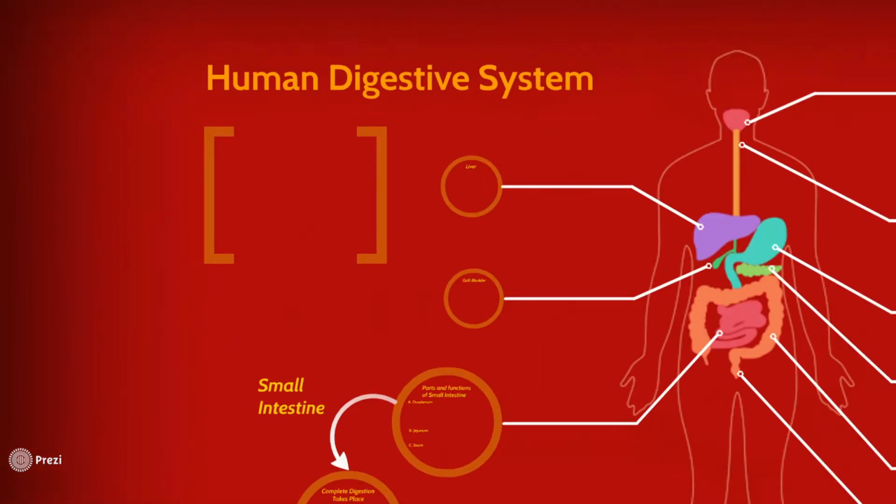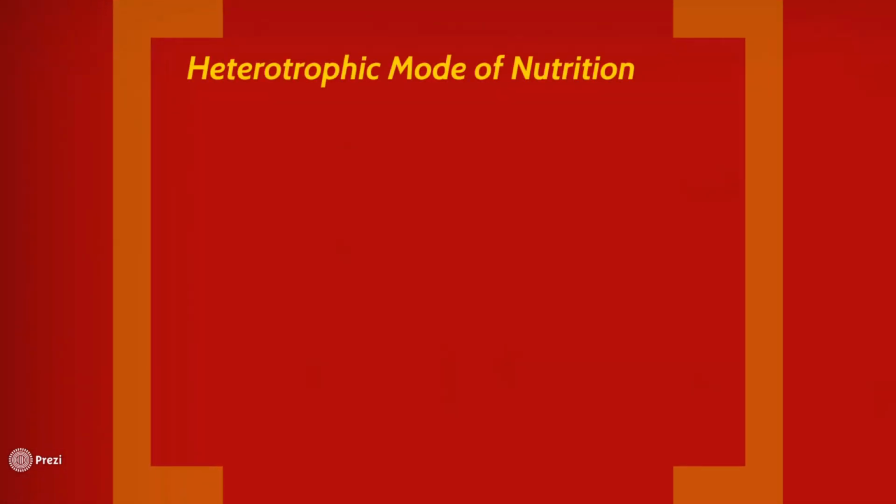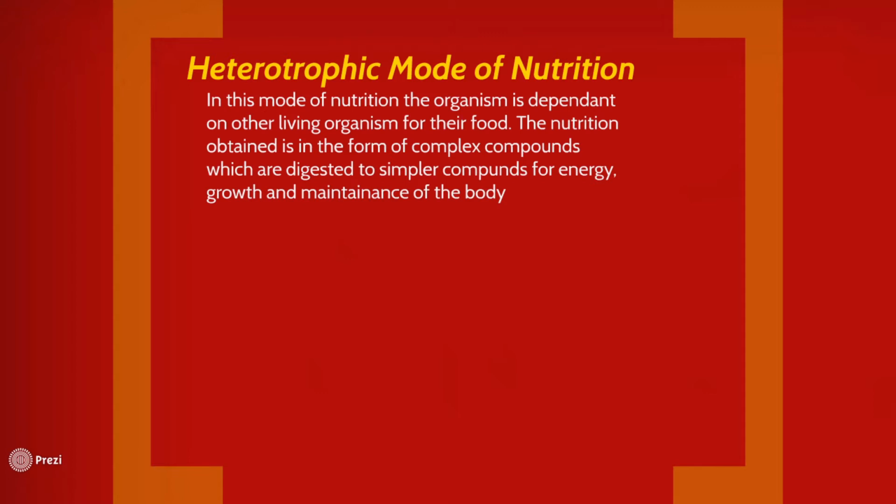So the first thing that we should know is the human digestive system is a kind of heterotrophic mode of nutrition, where we know the definition for heterotrophic mode of nutrition, in which the organism is dependent on other living organisms for their food. The nutrition obtained by these organisms is in the form of complex compounds, which are digested to simpler compounds for energy, growth and maintenance of the body. We've already understood this in a previous video that in heterotrophic mode of nutrition, the organism will be dependent upon other living organisms for their nutrition.